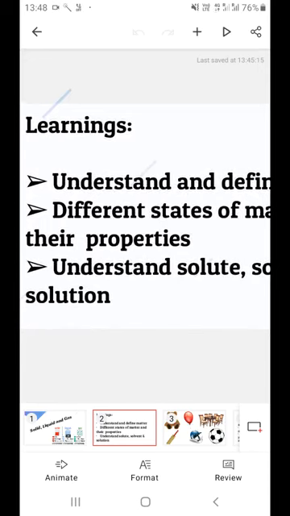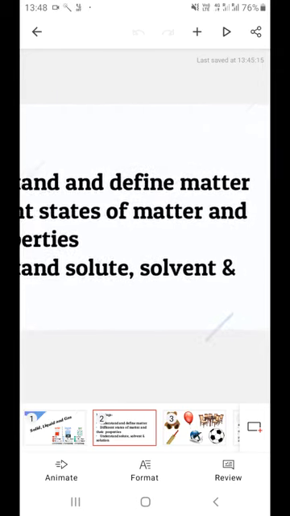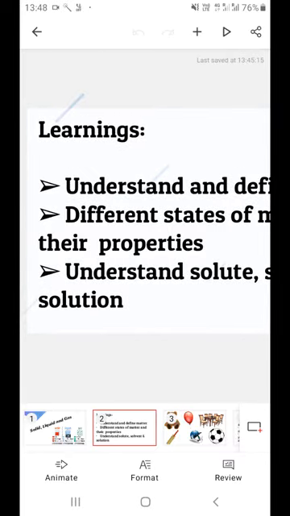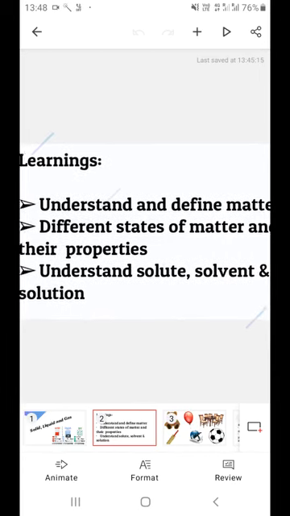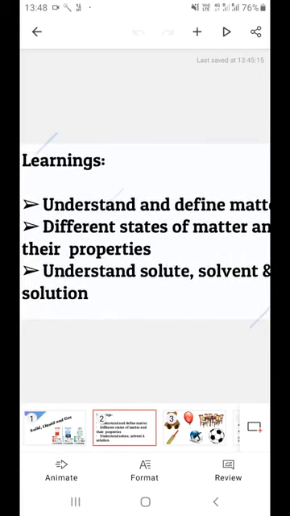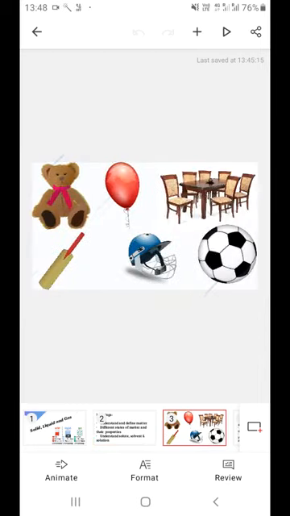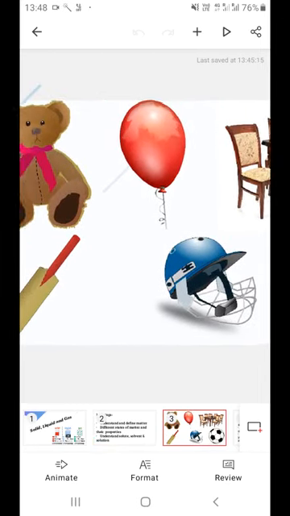The lesson name itself is solid, liquid, and gas, so you must have guessed it right. The three states of matter are solid, liquid, and gas. We're going to learn their properties in detail and the difference between the three. Last point, understand what a solute, solvent, and a solution are. We are going to learn this based on a few experiments at the end. Right? So let's begin.